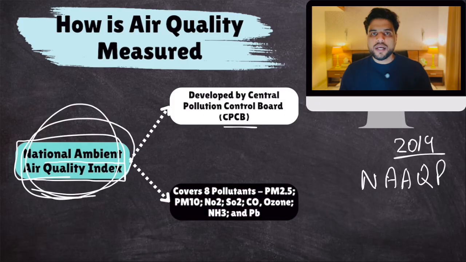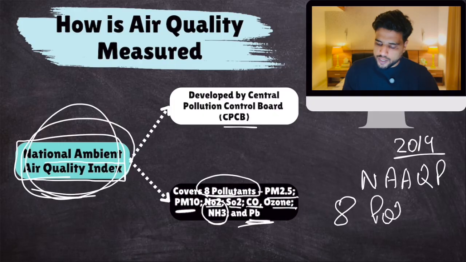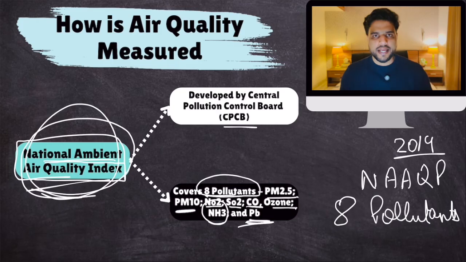It covers 8 pollutants. Which are these 8 pollutants? Particulate matter 2.5, the larger particulate matter 10, nitrogen oxide, sulfur dioxide, carbon monoxide, ozone, ammonia and lead. These 8 pollutants are monitored under the National Ambient Air Quality Index.